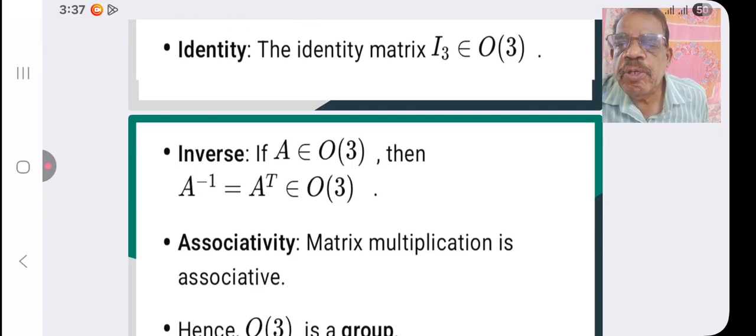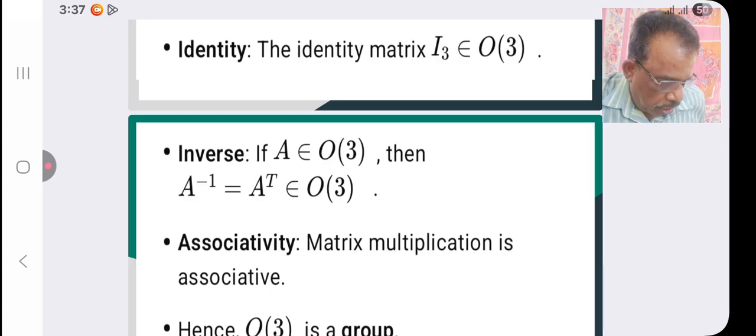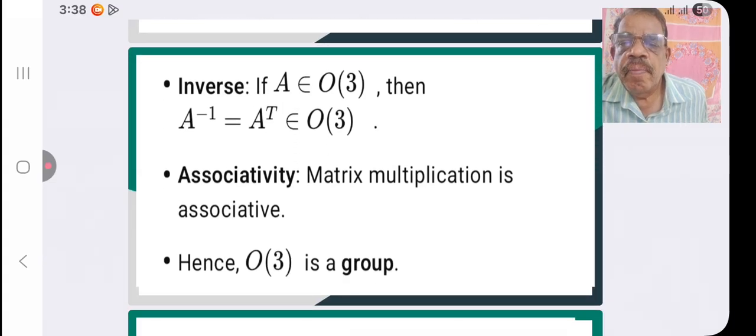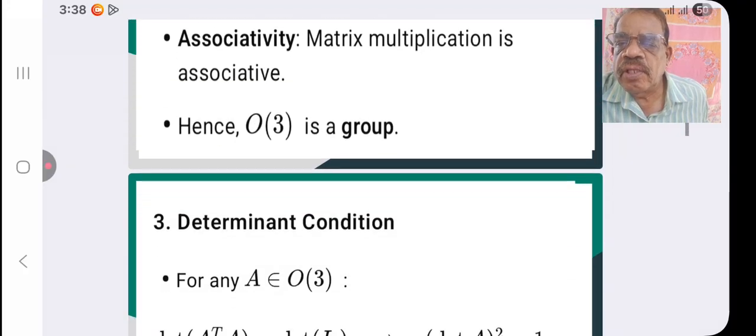Inverse: if A belongs to O3, then A inverse, which is equal to A transpose, belongs to O3. These are the important properties. Associativity: matrix multiplication is associative. This is applicable to matrices. So O3 group matrices obey the associative property. Since these properties are satisfied, O3 is a group.